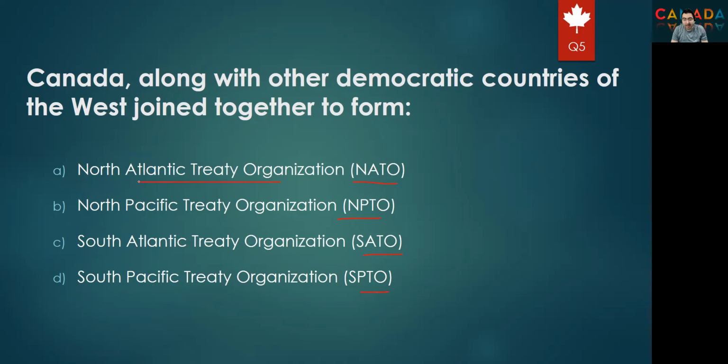You don't have to remember the names if you are sure even of a single word in the options. If you are sure about NATO, and you know that Canada is a member of NATO, you can just select option A without any fear or doubt. Okay.